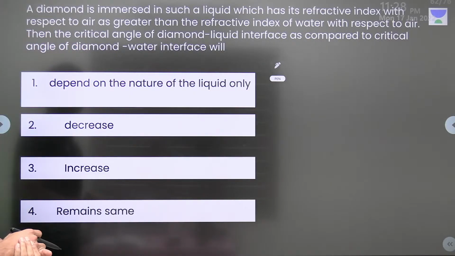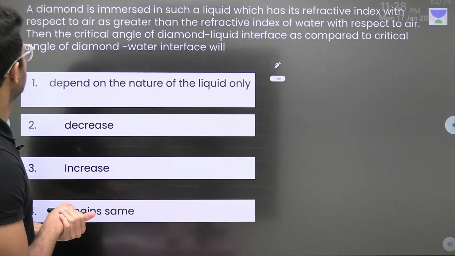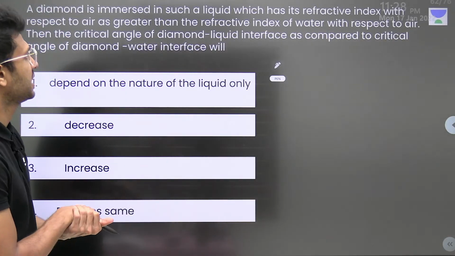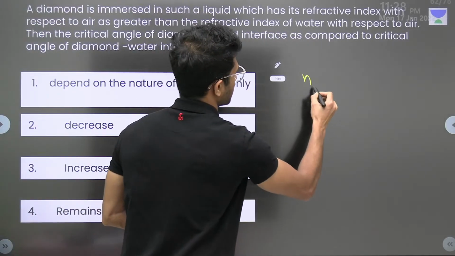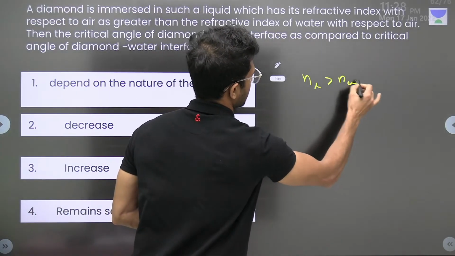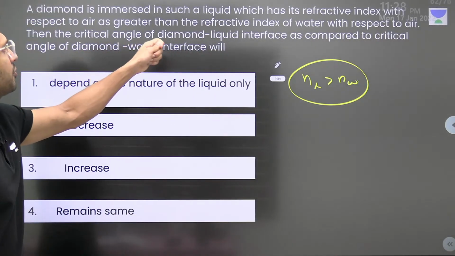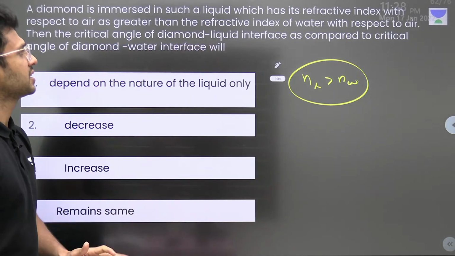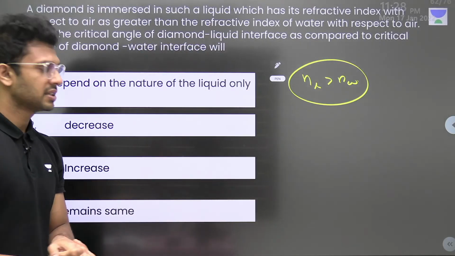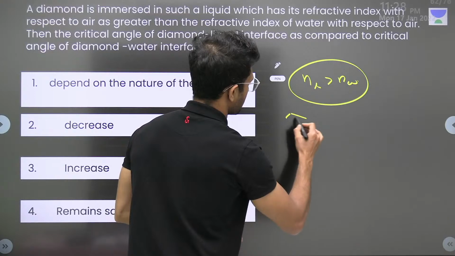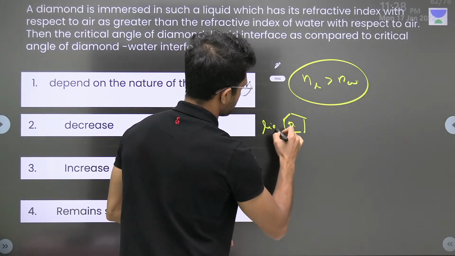A diamond is immersed in a liquid which has a refractive index with respect to the air greater than the refractive index of water. That means the refractive index of the liquid is greater than the refractive index of water. Then compare the critical angle of the diamond-liquid interface with the critical angle of the diamond-water interface. So initially we have this diamond in liquid.